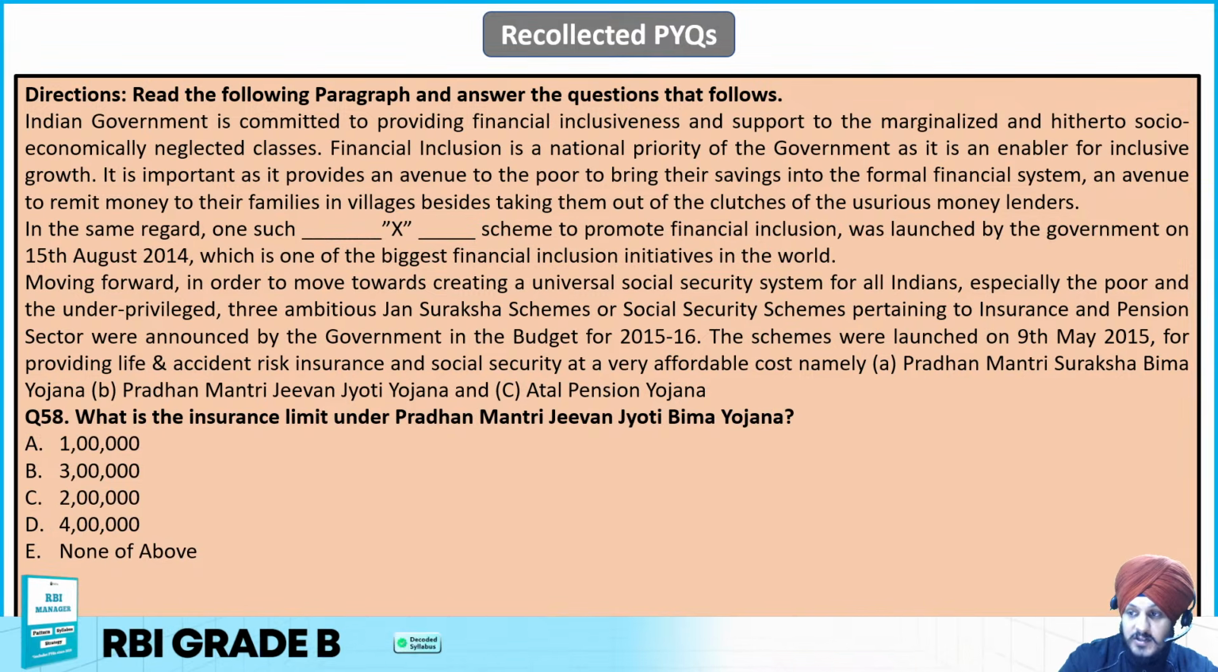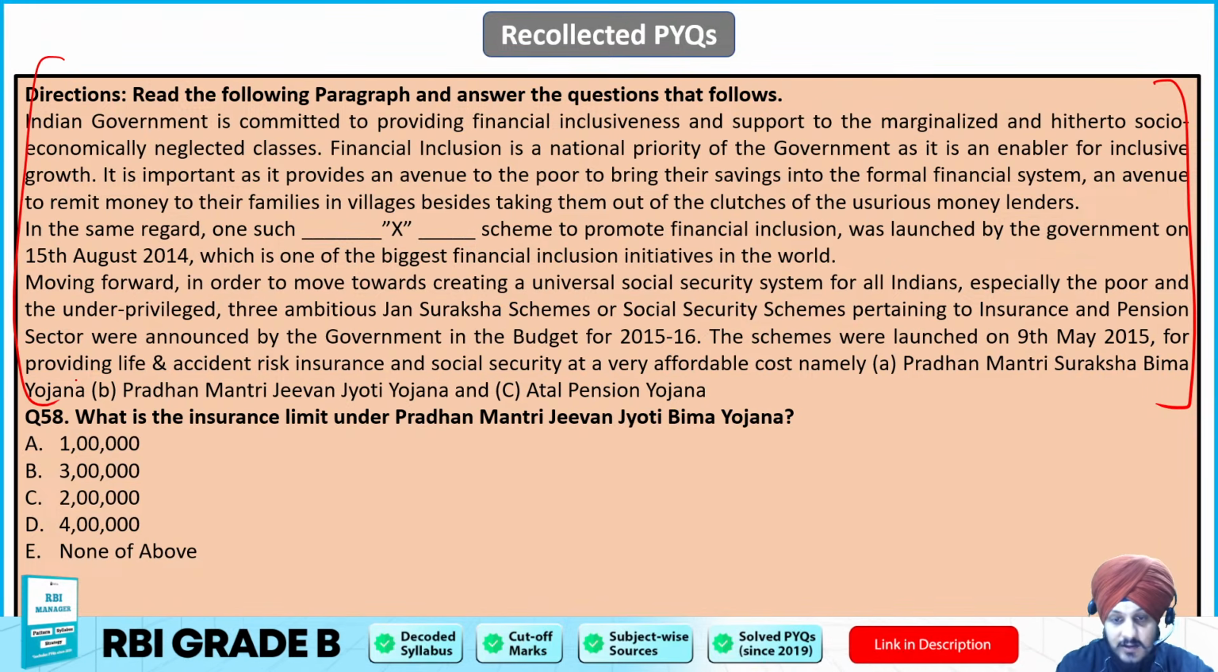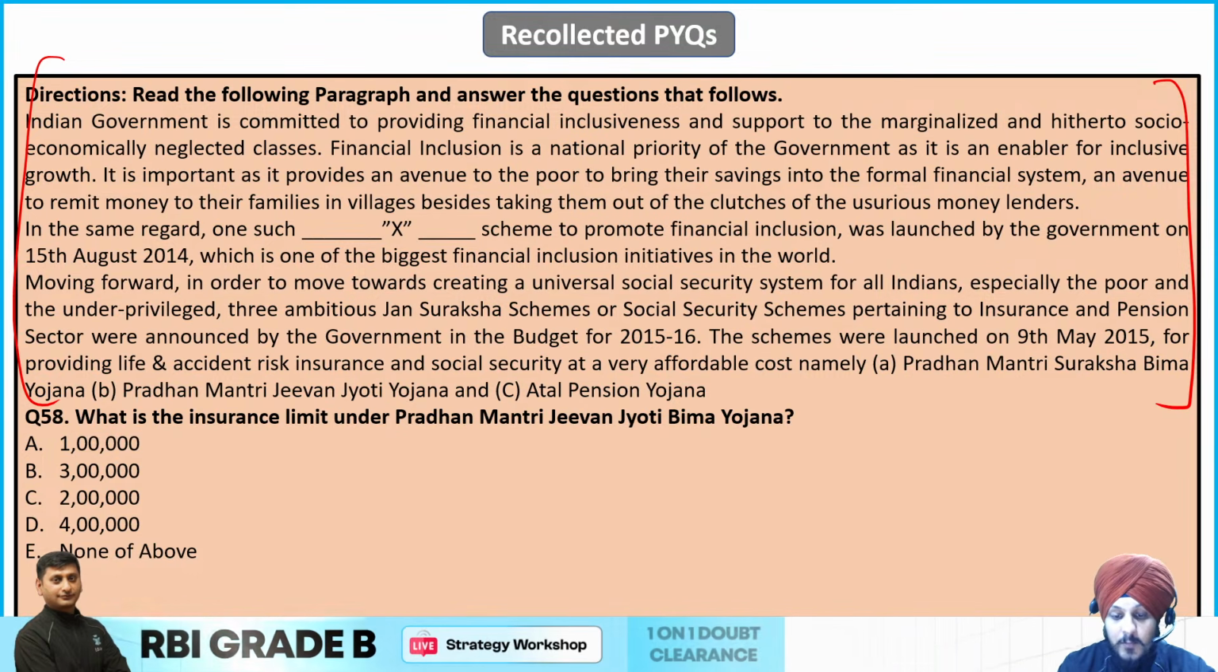Now the next question based upon this passage only. You can just pause the video, you can read the passage, and based on that, let us see the question. So what is the insurance limit that is provided under Pradhan Mantri Jeevan Jyoti Bima Yojana? What is the insurance limit that is provided?